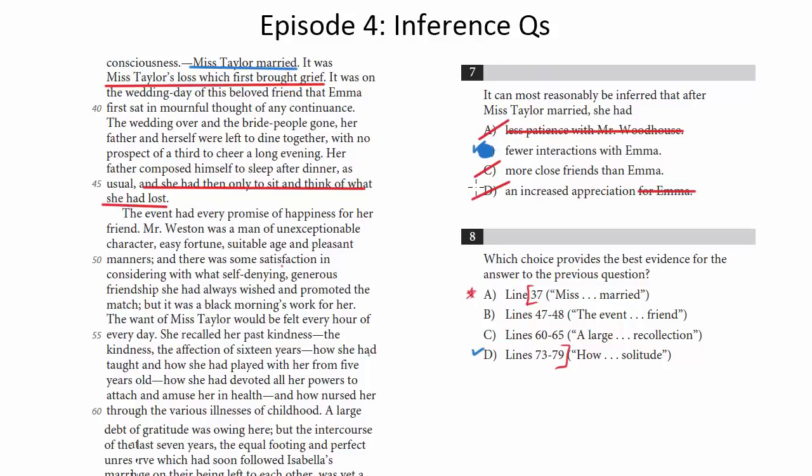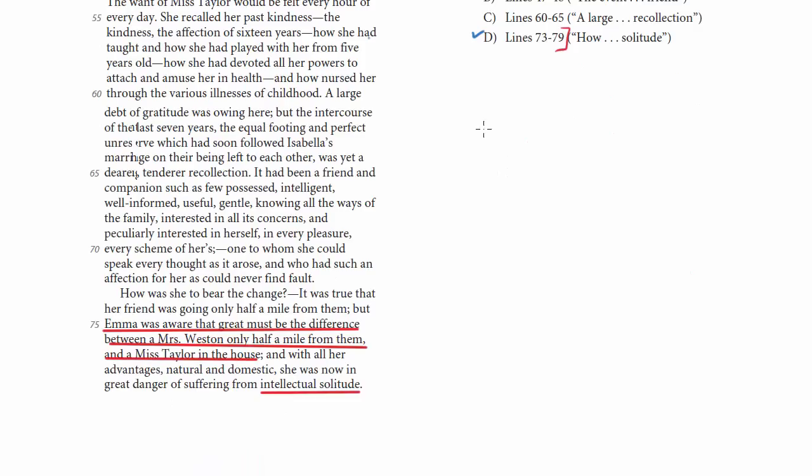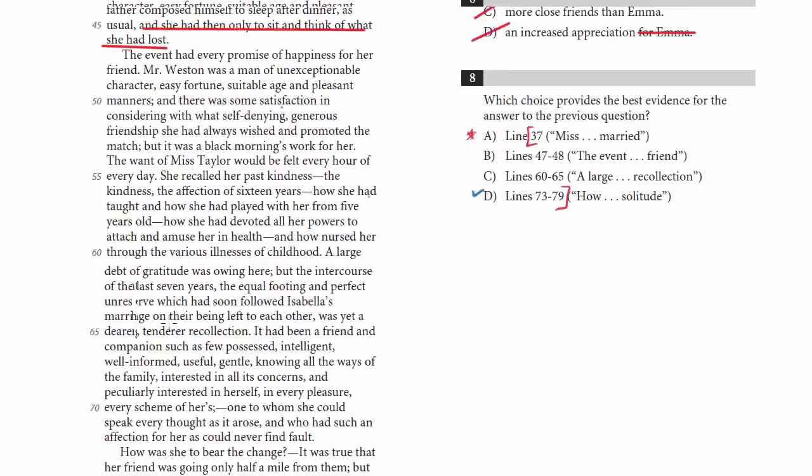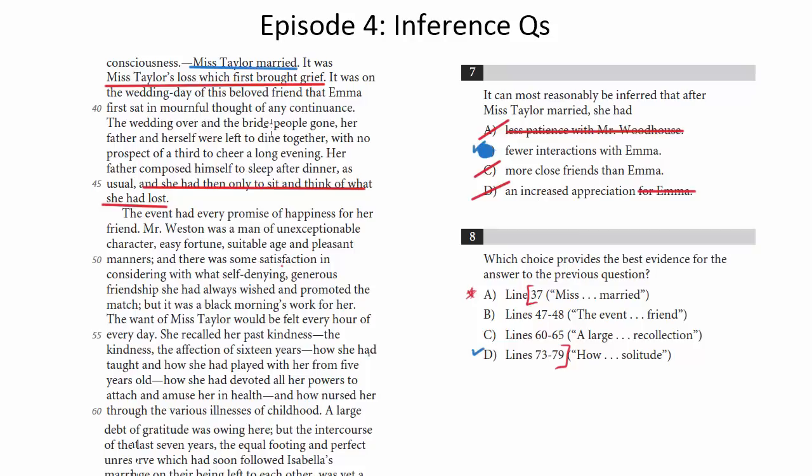There's a certain logic to that, but notice how many steps of reasoning that is to get there. Whereas this paragraph here much more clearly makes that argument, much more clearly lays out that line of reasoning. So while Miss Taylor getting married is going to lead to fewer interactions, of course, it's also basically what the question says. It's not really enough to support that inference, so A is not going to work.